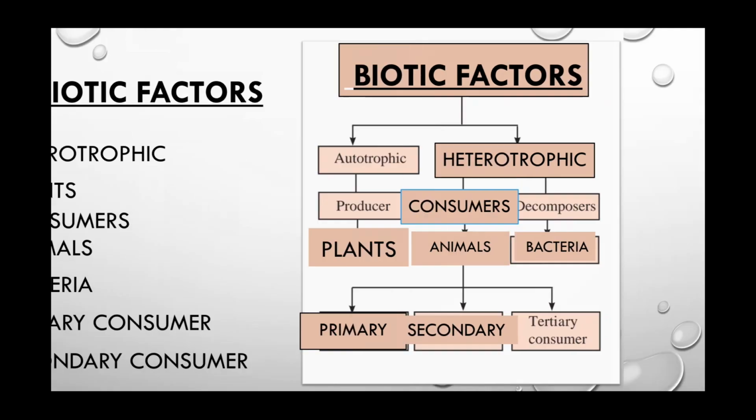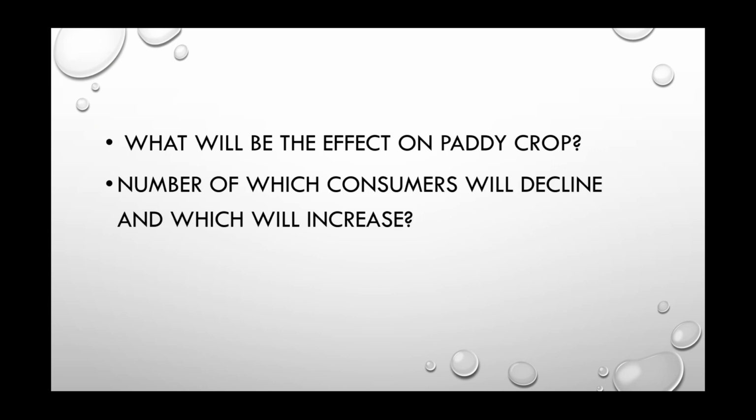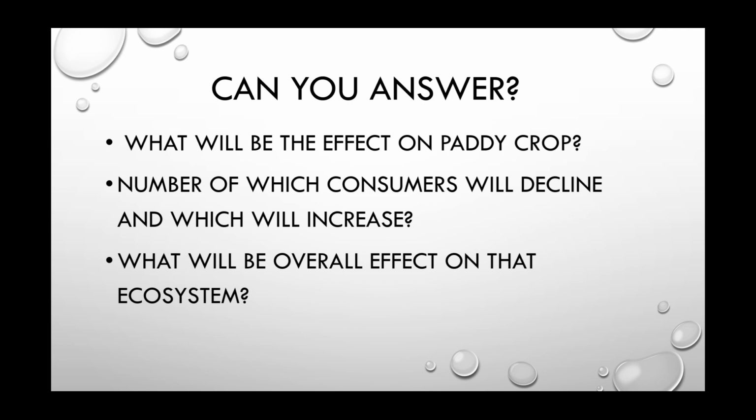Now what you have to do? Now we have to consider if the frog population declines all of a sudden. If the frog population in the paddy fields declines all of a sudden, what will be the effect on paddy crops? The number of which consumers will decline and which will increase? And what will be the overall effect on that ecosystem? Can you answer? Just think a bit and try to answer the questions.